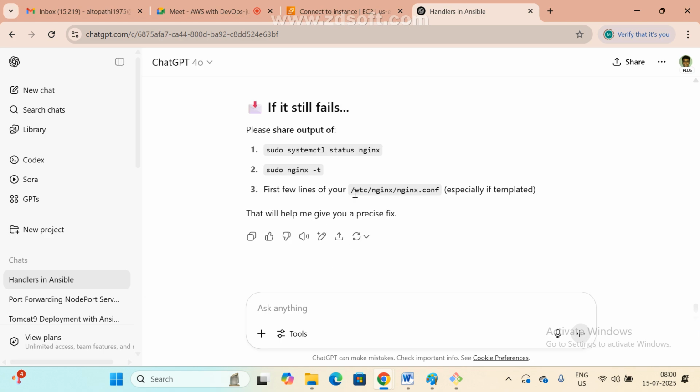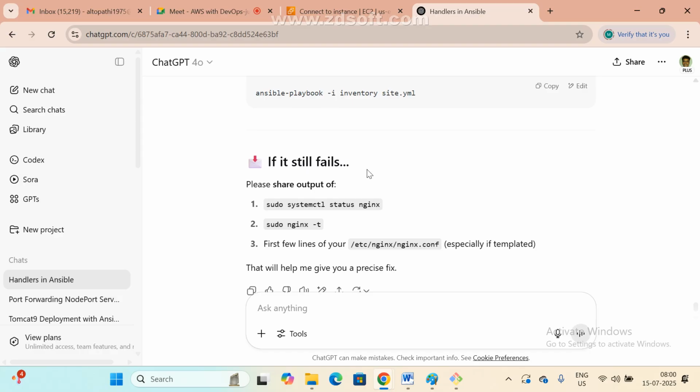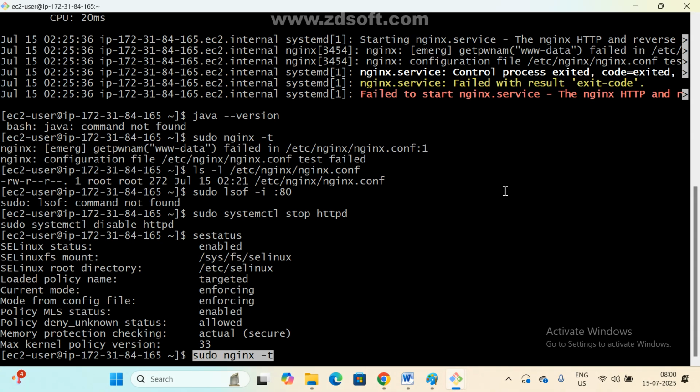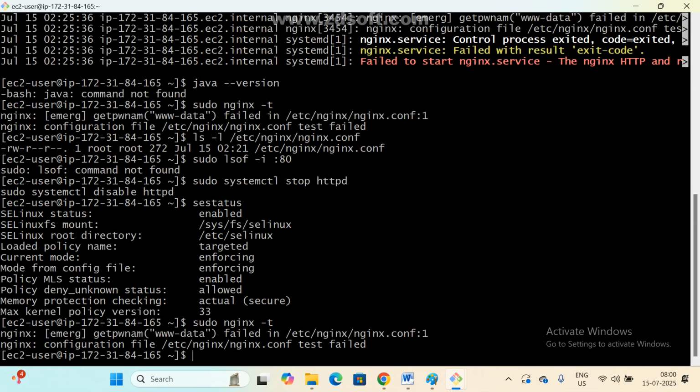First few lines of the etc configuration, especially if template. Still if it fails, sudo systemctl status nginx, nginx -t. ఇక్కడ ఫెయిల్ అవుతాం. ఈ ఫైల్ ఫెయిల్. వాట్ ఈస్ హ్యాపెనింగ్? etc nginx config. Okay, the nginx start failed.